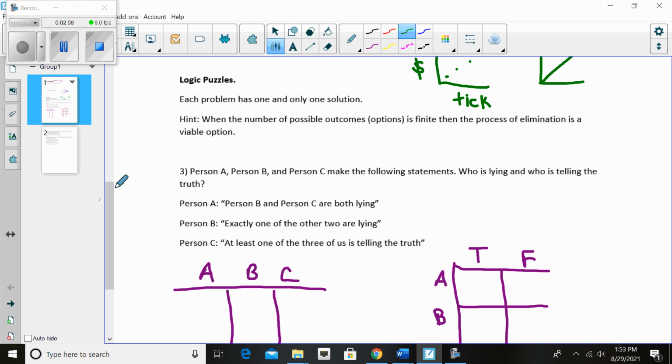Which might sound weird. You might say, wait a minute, are you saying that it's infinite, but you can still count it? And yes, I am. But that's a preview for way later in the course. I don't want to get ahead of myself. But anyway, let's take a look at these logic puzzles.